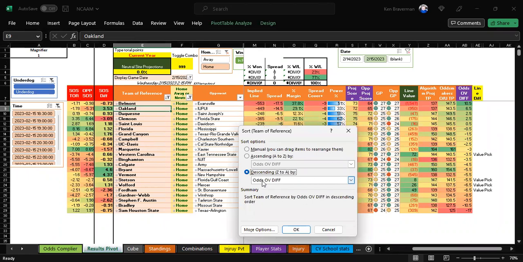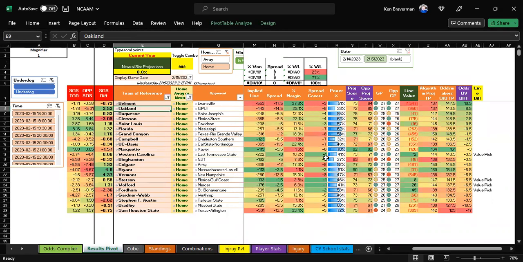we're doing it by over under right now. Let's look at this for a second, the way it's sorted, then we're going to resort. It's not sorted by margin like I thought it was. Normally I have it top down, like the top team is supposed to win the most. That's not the order we have it sorted in right now. We have it sorted in the over under order. And the only thing that's been a little bit reliable has been hitting some of these overs when we're predicting a lot more points than they're predicting.